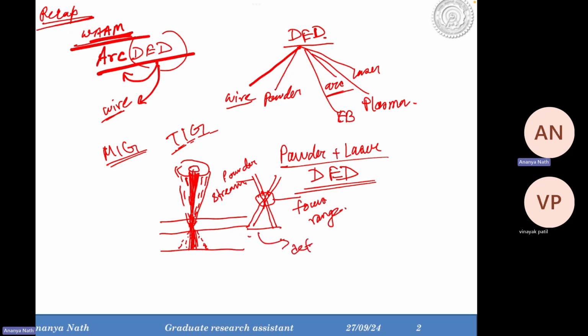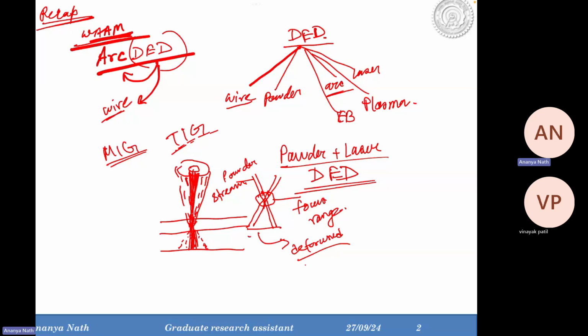Similarly, you will have a range of focus, a Rayleigh range of focus of the laser, and then the defocus region of the laser. Now it depends on how you are focusing the powder with respect to the laser. It's not always the case that you are focusing the laser and the powder at the same point.